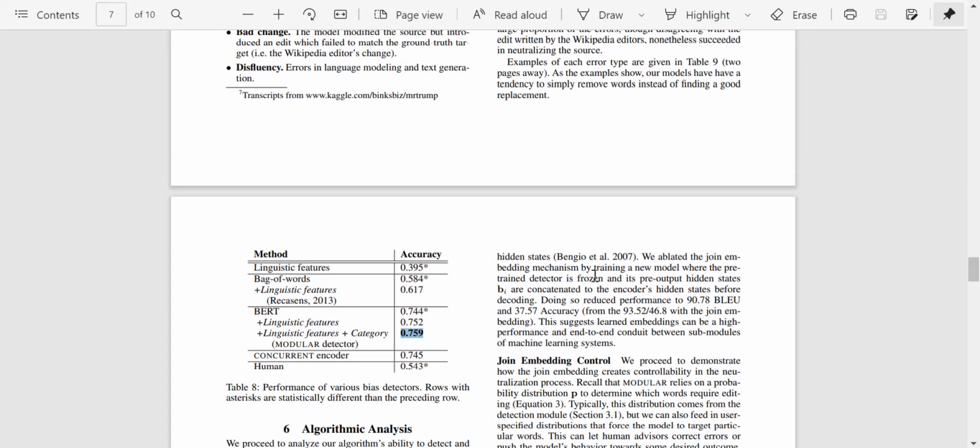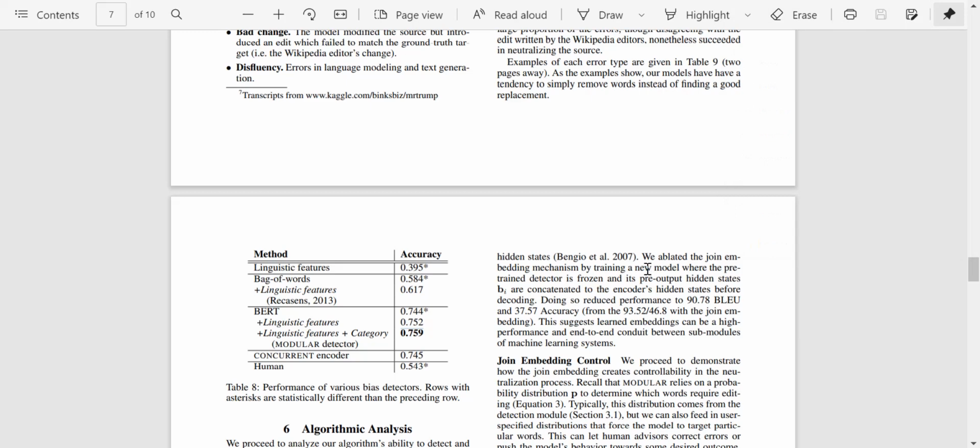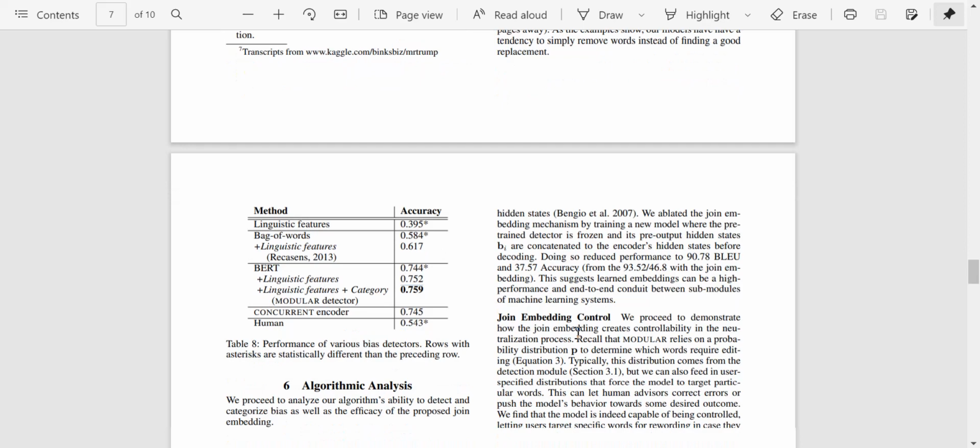So they removed the joint embedding mechanism by training a new model where the pre-trained detector is frozen and its pre-output hidden states are concatenated to the encoder's hidden state. That reduced the performance to 90.78 BLEU and 37.57 accuracy. So that shows that joint embeddings are actually useful.